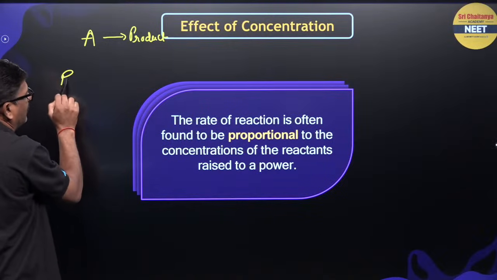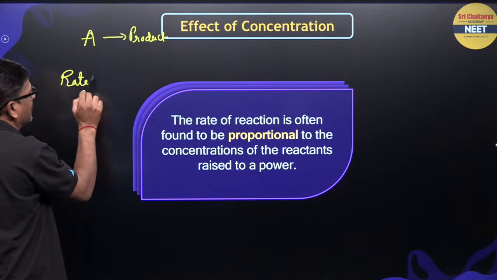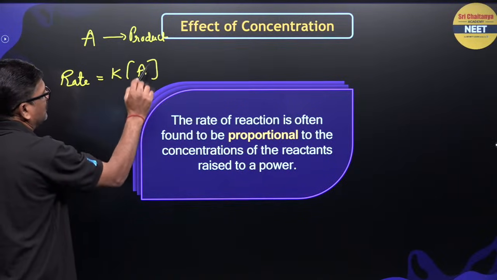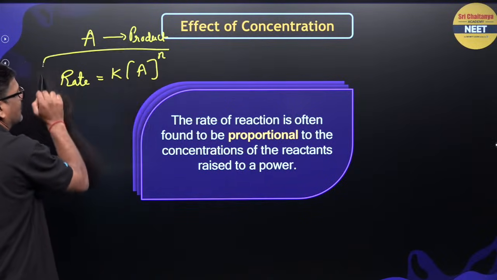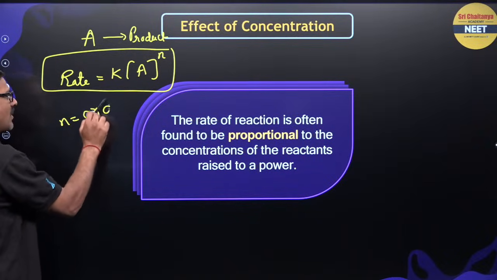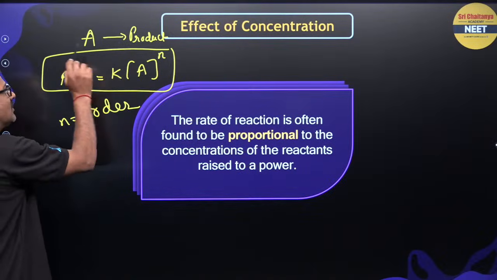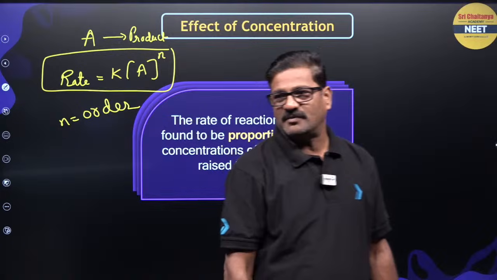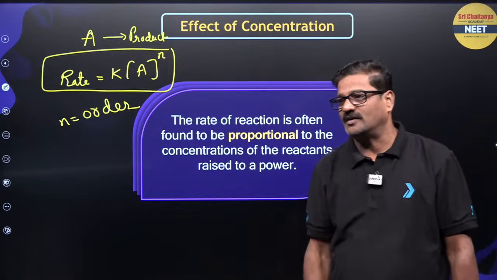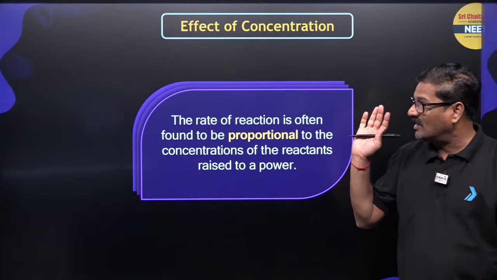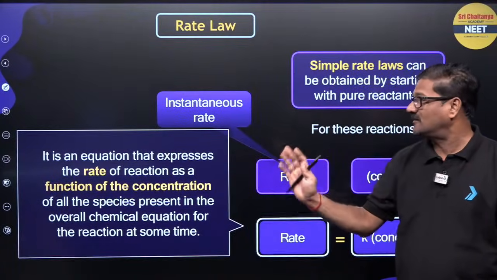Experimentally the rate is given as K times concentration of A to the power n, where n is equal to the order, and this order does not depend on the stoichiometric number, bacho. That's very important. Right. So let us see how it is going to change the scenario.